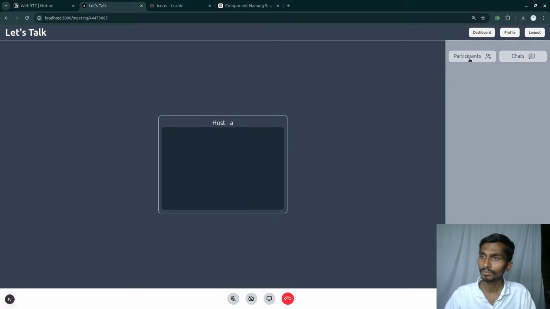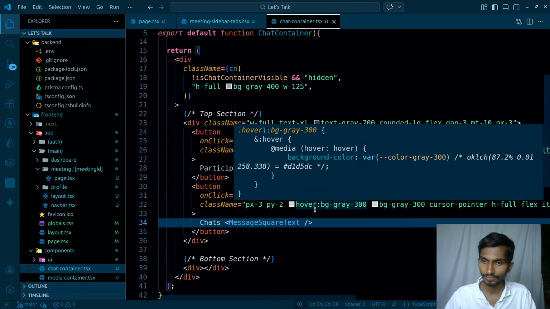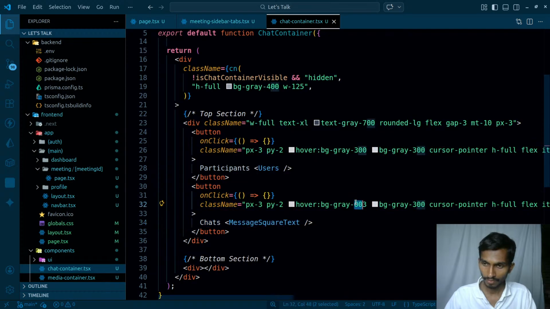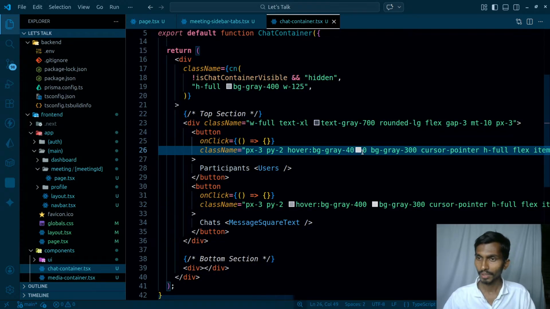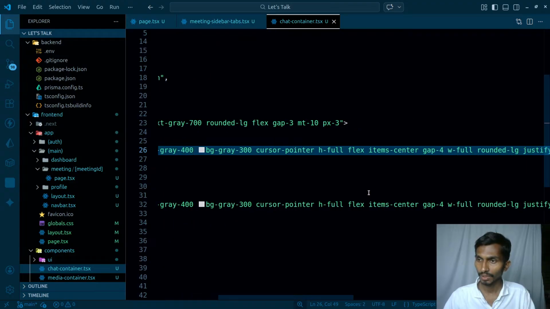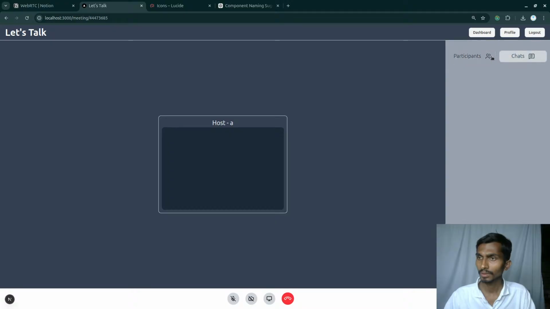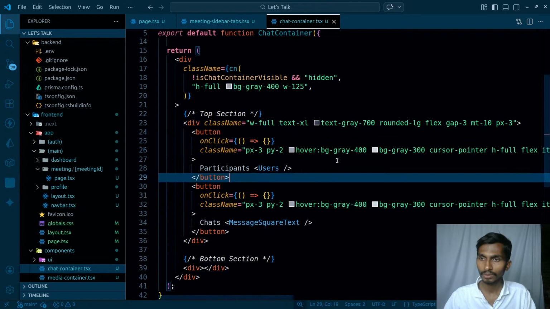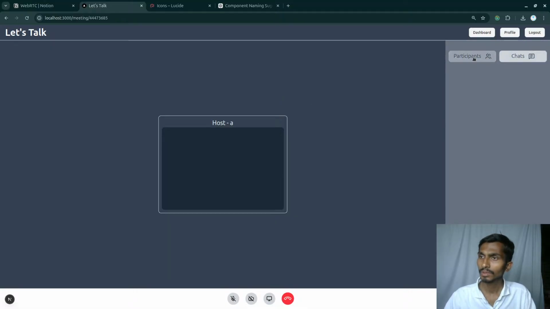And if I hover over them, whenever they are hovered, I'm gonna be making them 400. This is also gonna be 400, bg gray 300, bg gray 400, and apart from this particular thing, by default it is just gray. The color is around 400 by default. Let's make it around 500. So this is not bad. I'm gonna be making it white.